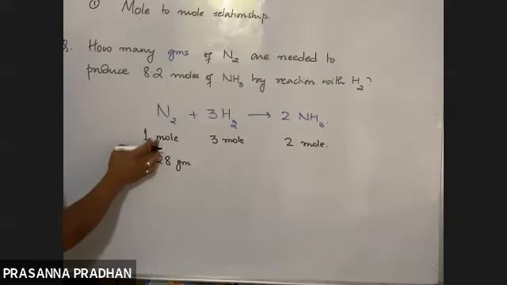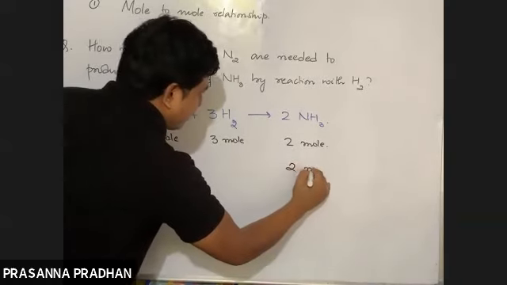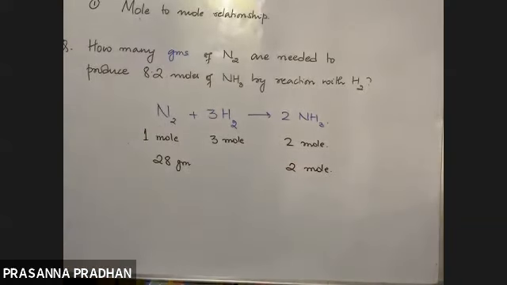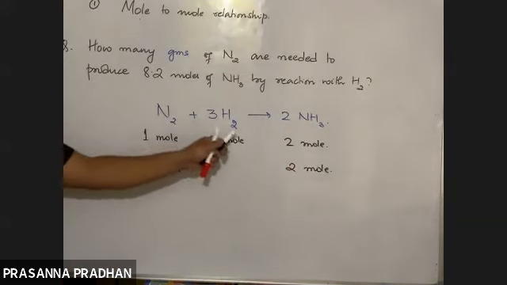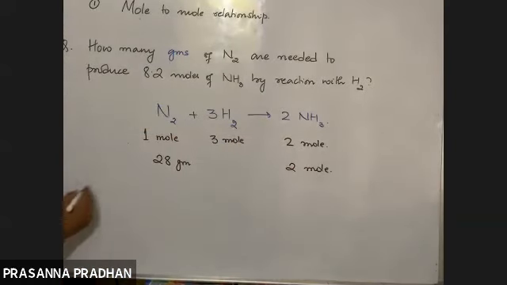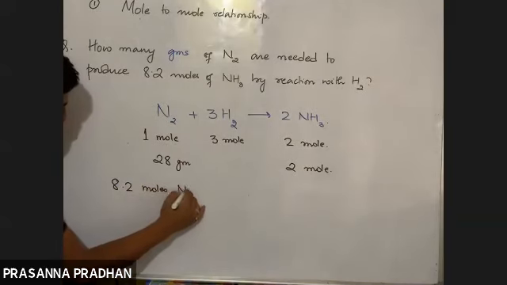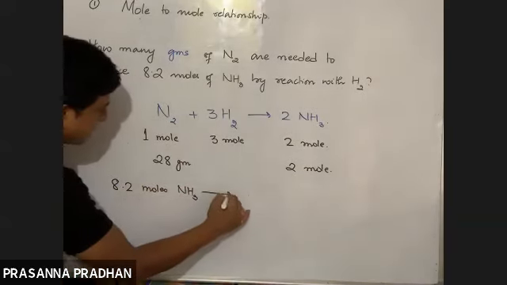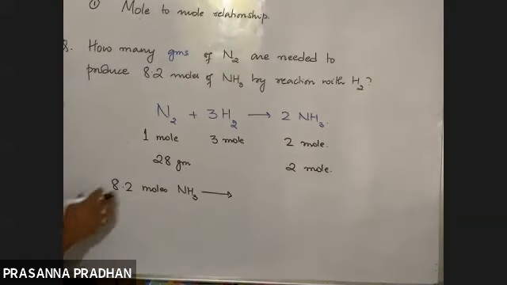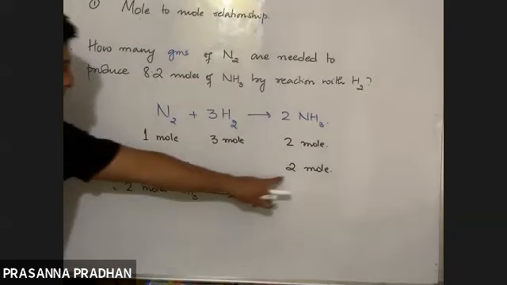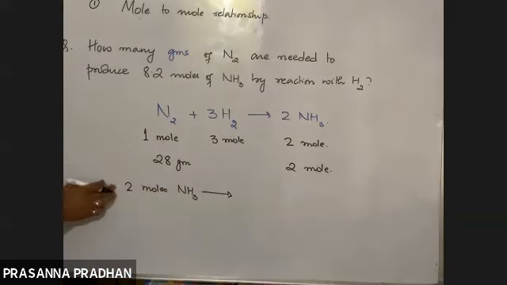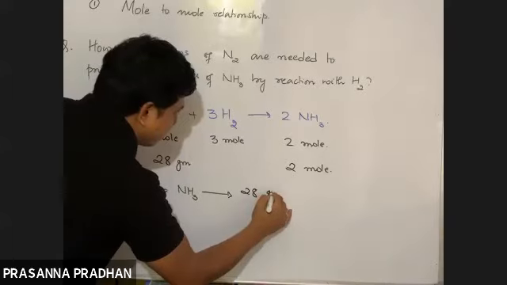Okay, and the moles of ammonia is given. So 28 gram, meaning 1 mole of nitrogen, produces 2 moles of ammonia. Now I have a clear picture. If I react 28 gram of nitrogen with hydrogen, then 2 moles of ammonia are formed. So now how will I solve this problem? 2 moles of ammonia requires how many gram of nitrogen? 28 gram.